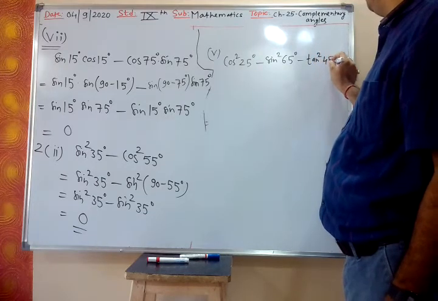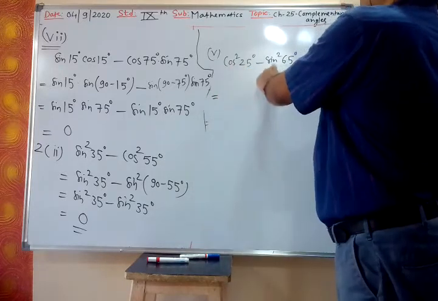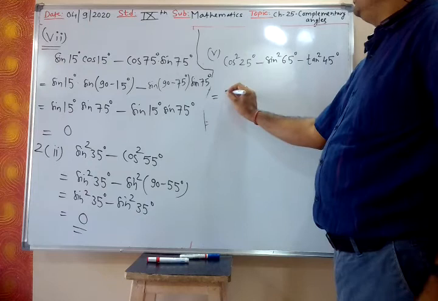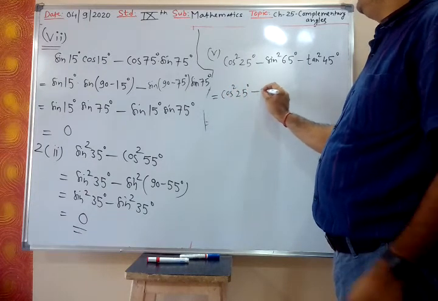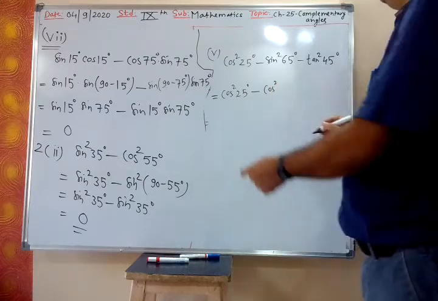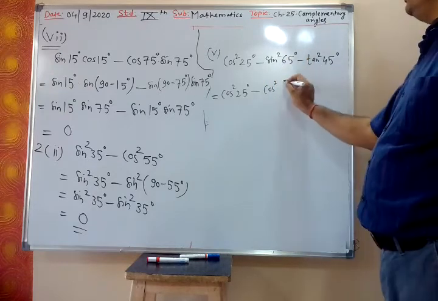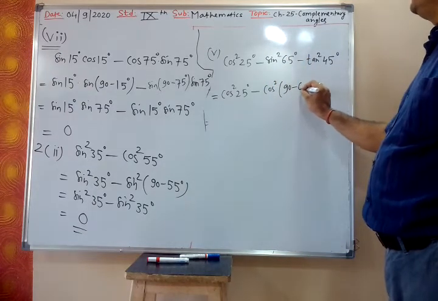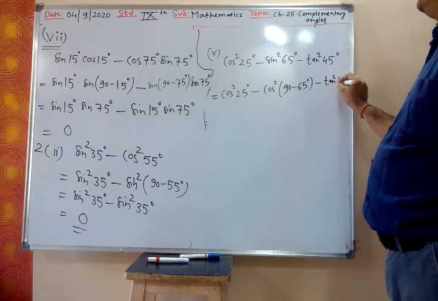There is a complementary angle relation between cos and sin. So one you fix; I am fixing cos. So cos square 25 degree. Sin square theta is cos square 90 minus theta. So cos square 90 minus 65 degree, minus tan square 45 degree.